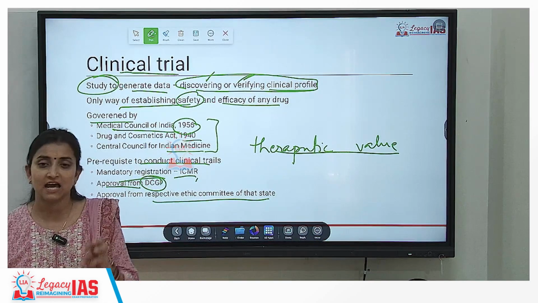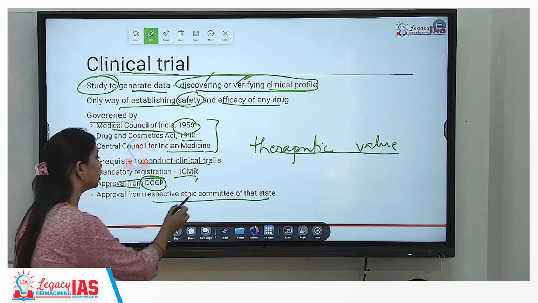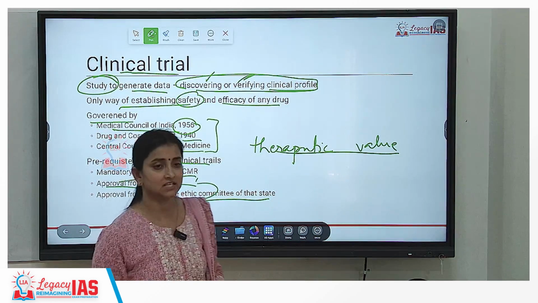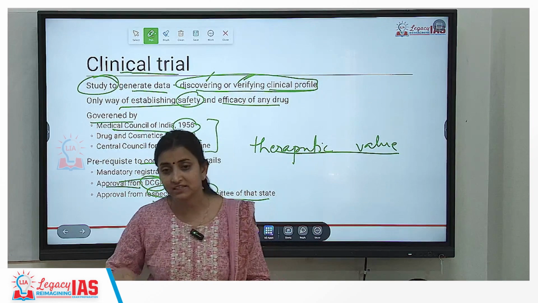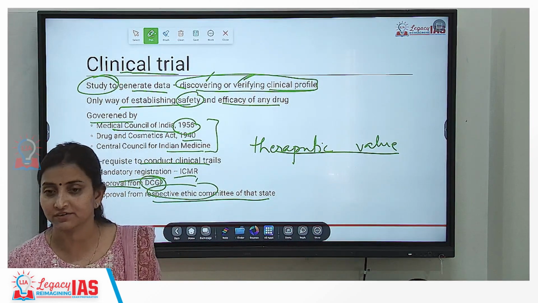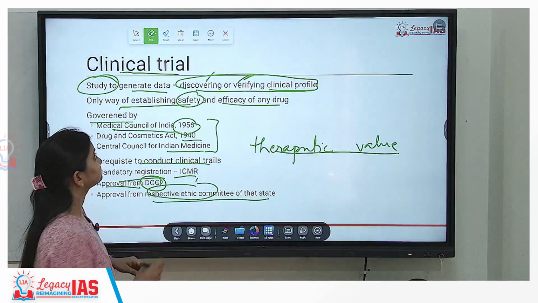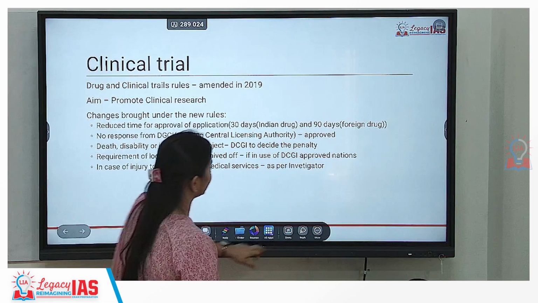So every state has its own ethics committee. Okay? Of that state, they should also be approving that yes, in my state you can carry out this drug's clinical trial. So the ethics committee of that state will have to approve carrying out a clinical trial in that area. Okay? So these were the discussions related to the regulation part.